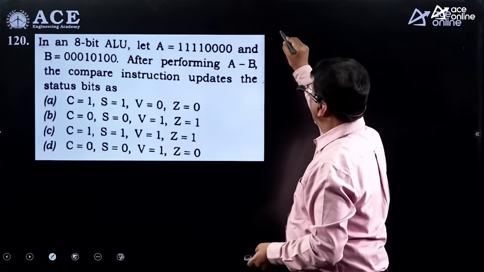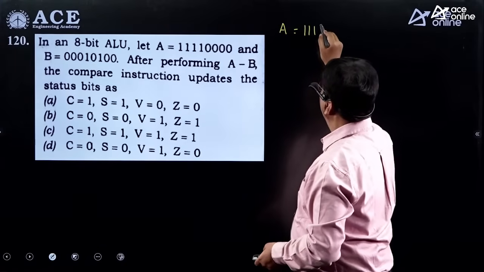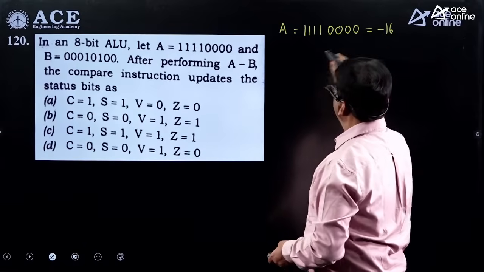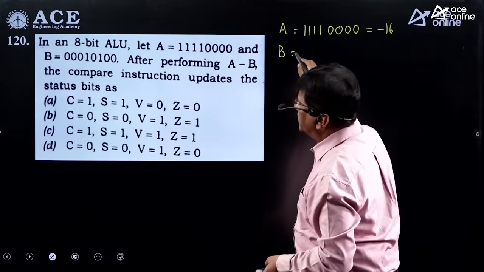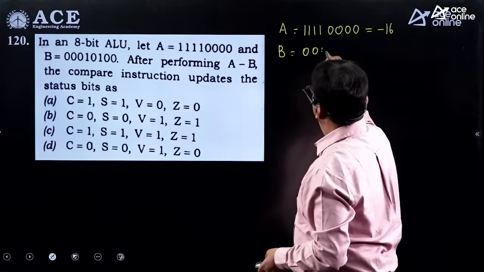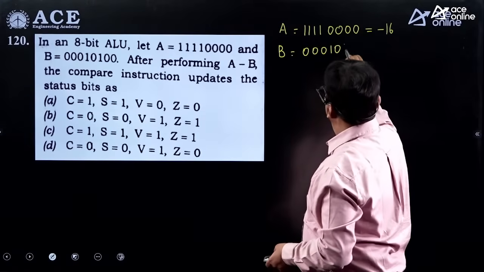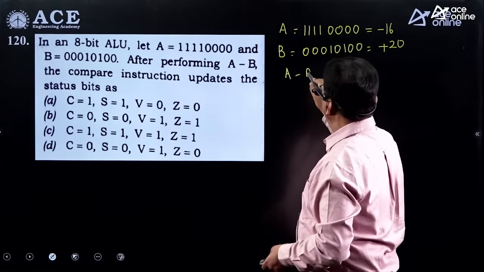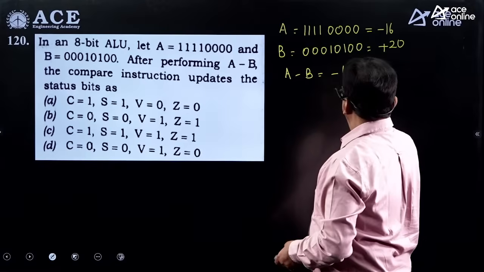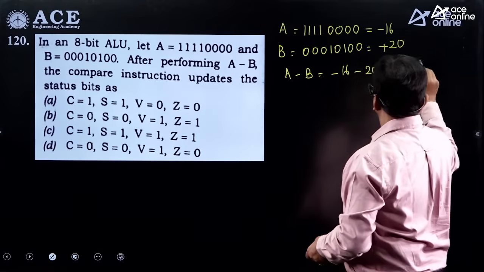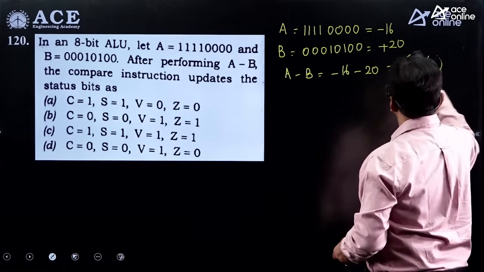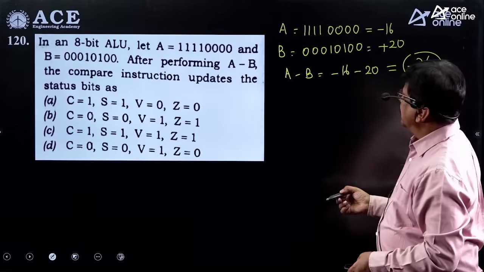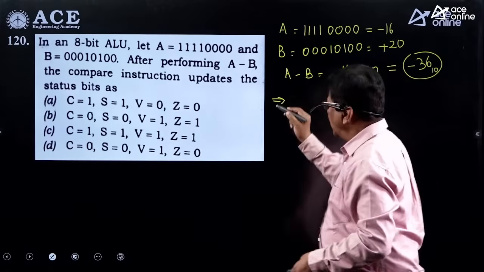The first number A, it stands for minus 16. If you take them as a 2's complement number, this is equal to minus 16. And B is equal to plus 20. So A minus B is going to become minus 16 minus 20. The answer is minus 36. So this is what you are going to have here. Okay. So minus 36.